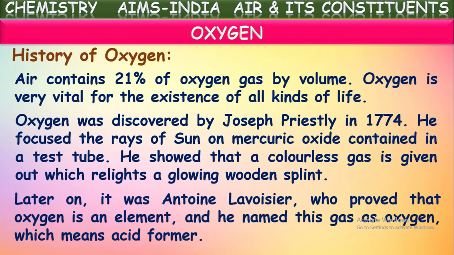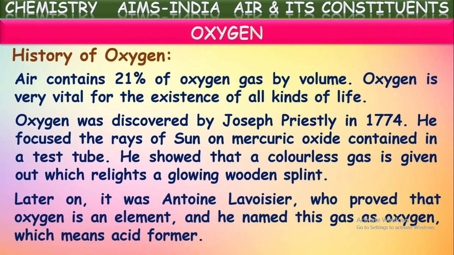And later on, the scientist Antoine Lavoisier did many experiments on this gas oxygen and found its elemental nature. He said that this gas is not a compound and it is an element made up of oxygen atoms. And the name oxygen also was given by him. He believed that this gas is responsible for the formation of all acids. That is why he called this gas oxygen. The name oxygen means acid former. He believed that all the acids are formed because of this gas.